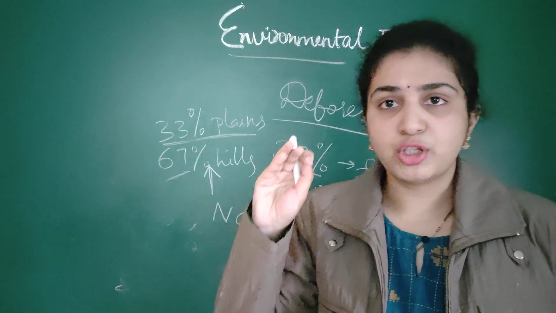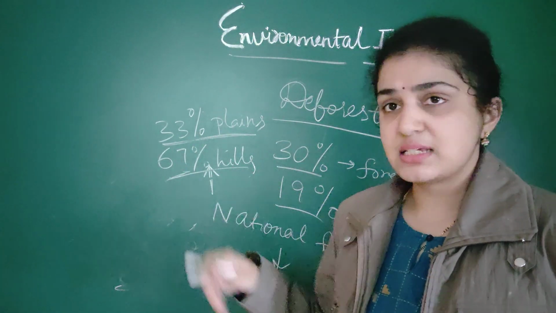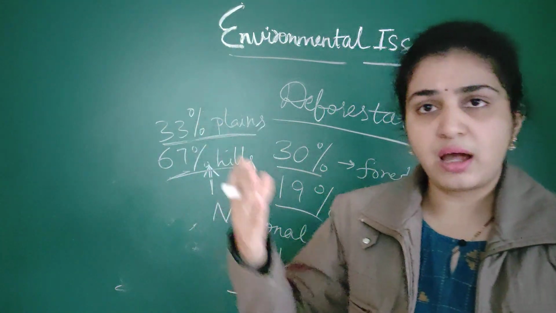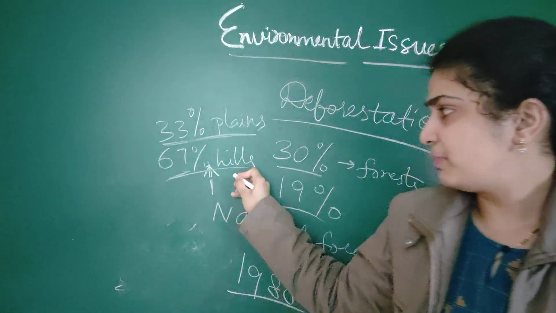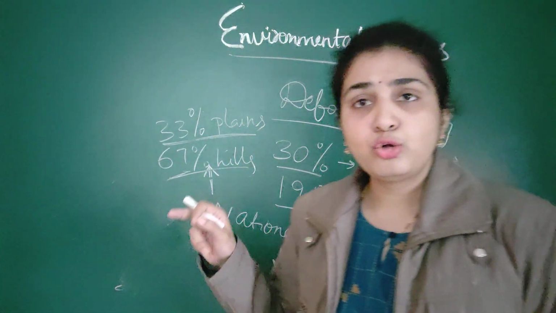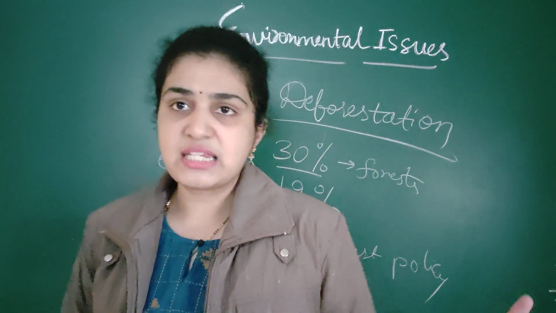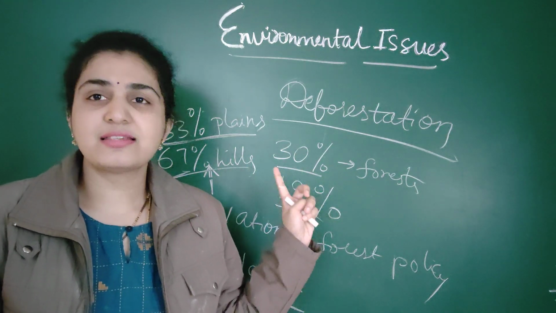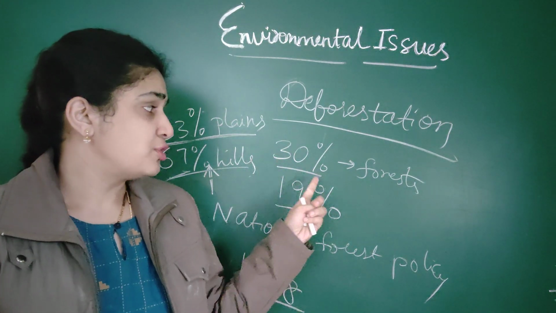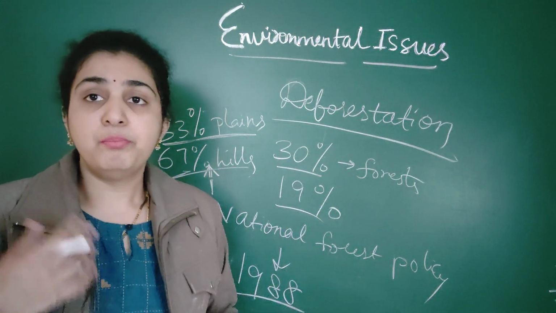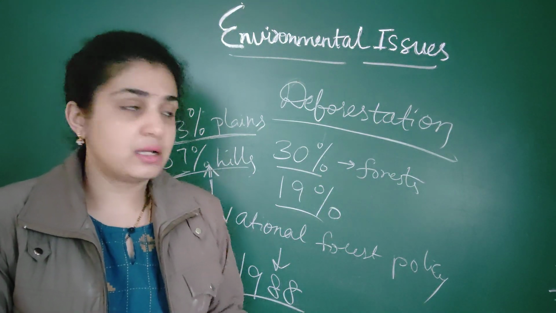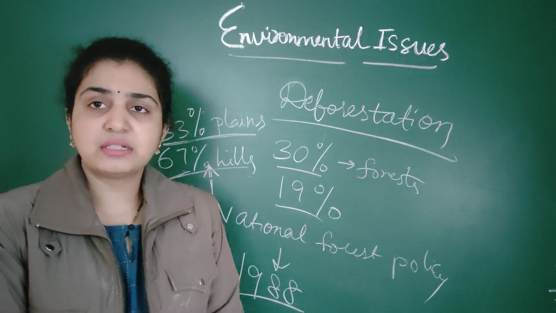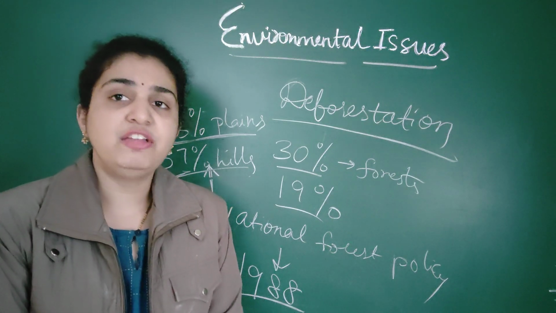So 33% for the plains, 67% maximum is for hills. Remember only one so that another one will be easy for you. According to National Forest Policy, which was given in the year 1988, 33% is for plains, 67% is for hills. And in India, in the earliest century, 30% was covered by forest. Now only 19% is covered by forest because of deforestation.